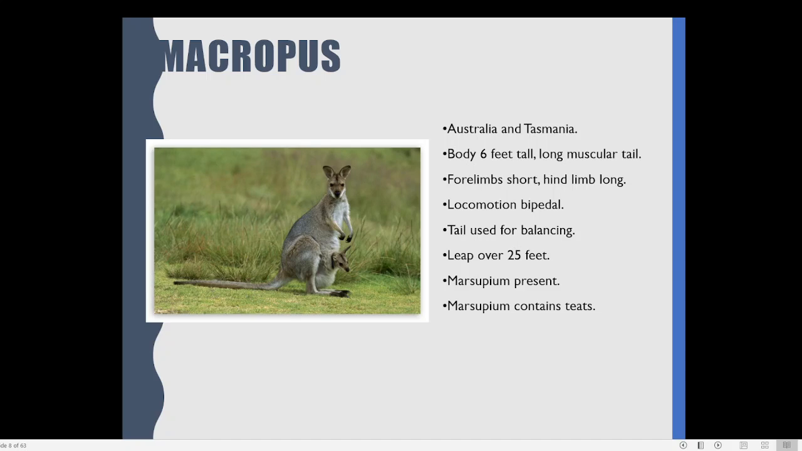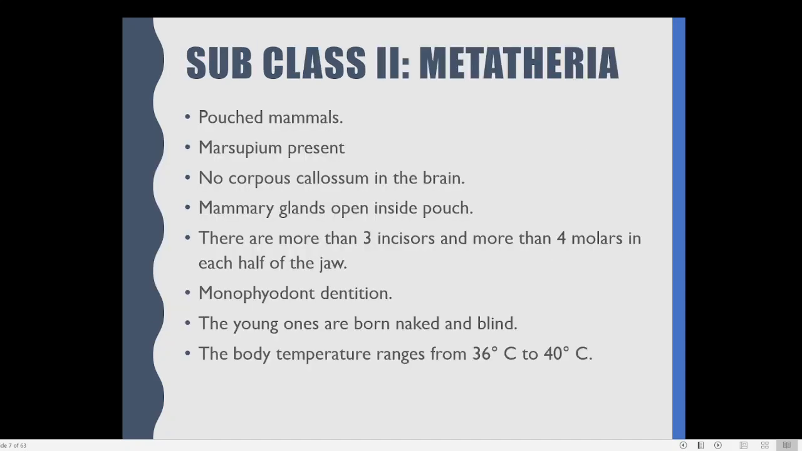So this is the mechanism by which marsupial mammals are surviving. That is a different type of mechanism that we are finding in this group of animals. That is why we are placing it as a separate subclass. The next point is regarding the body temperature. The body temperature is ranging from 36 degrees to 40 degrees centigrade. In our case it is 37 degrees centigrade, so the temperature is somewhat similar to our own body temperature.